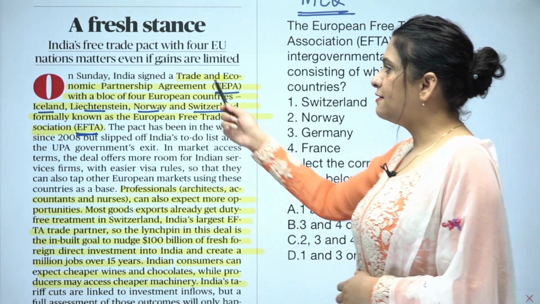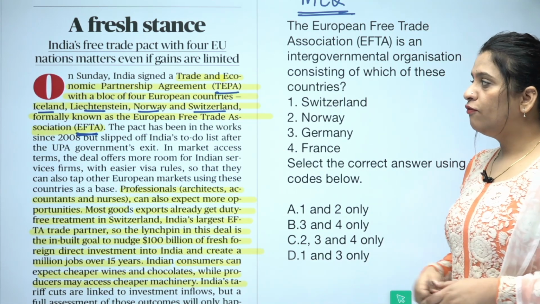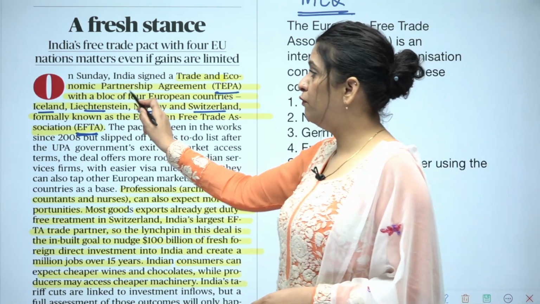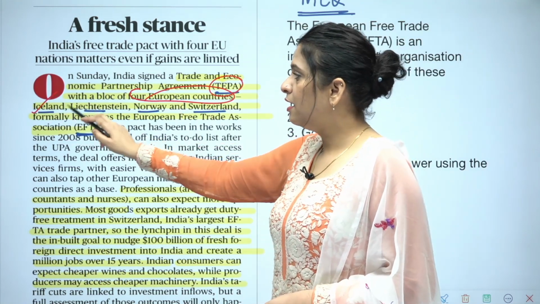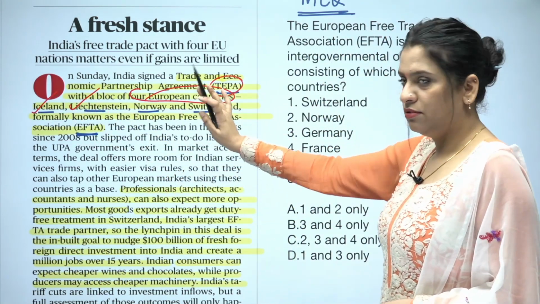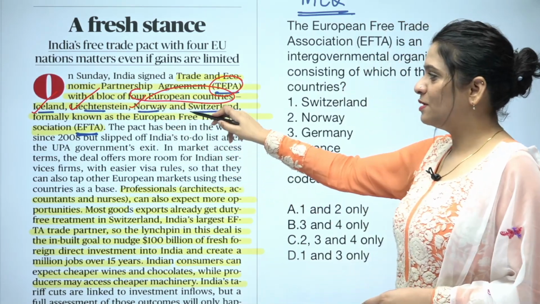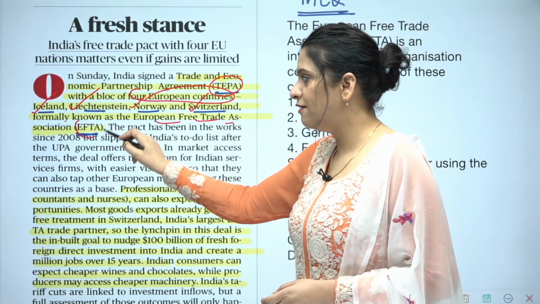On Sunday, India signed a Trade and Economic Partnership Agreement, TAPA, with a bloc of 4 countries. Now, important information is coming for you. 4 European countries, TAPA. What are these? Iceland, Liechtenstein, pronounce as you want to, Norway, Switzerland, formerly known as the European Free Trade Association, EFTA.